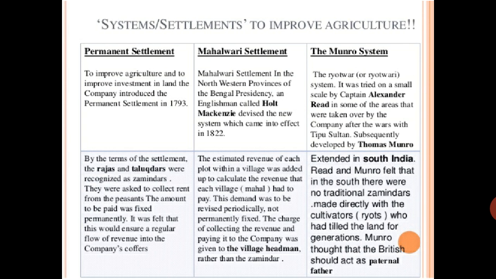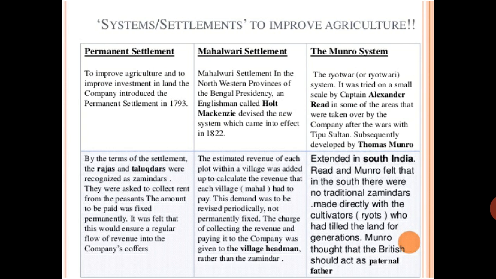The demand was to be revised periodically, not permanently fixed. The charge of collecting the revenue and paying it to the company was given to the village headman rather than the zamindar. Government here means the British East India Company. But in that also some problems were there.